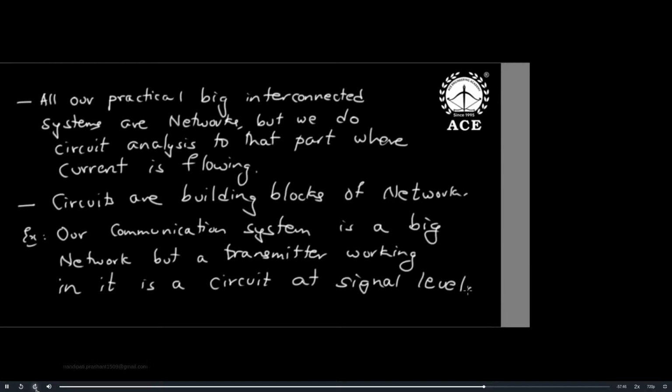Now, an electrical example also I would like to give. Maybe instrumentation students like it. Just orally I'm telling you. Electrical people want to say their power system is a very big network, but a transformer or a motor working in it is a circuit at power level. Okay, that is the basic difference.